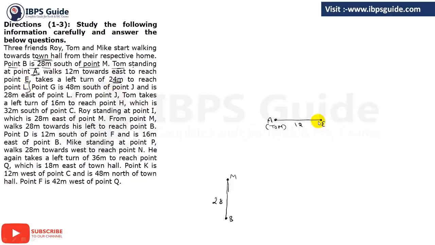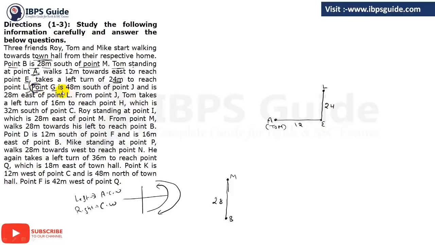Now, if you are moving in the east direction, what will be the left? Okay, just keep one thing in mind. Whenever you are taking a left turn, it must be in anti-clockwise direction, and when taking a right turn, it must be in clockwise direction. Okay, like this. If you have these four directions, then left will always move anti-clockwise and right will always move clockwise. Clear? So we have to take a left turn. Left turn is in the anti-clockwise direction, and we have to move 24 meters. So from here you have to move 24 meters. So there you have point L, which is 24 meters from point E. Got this?